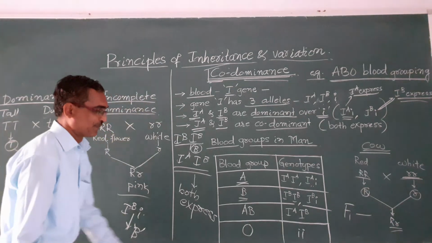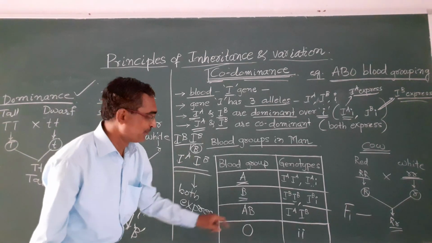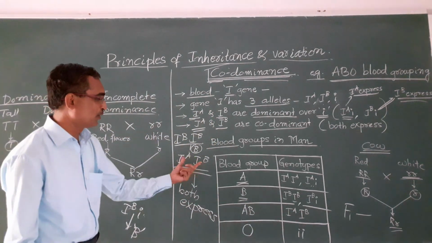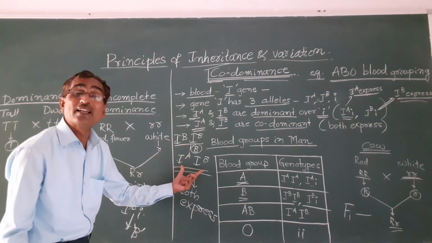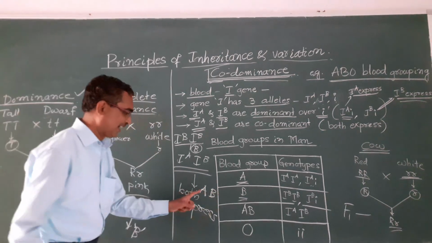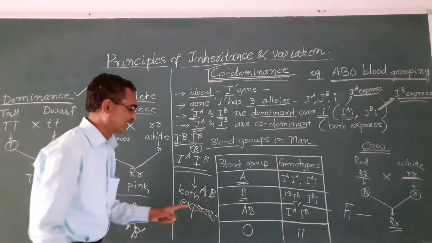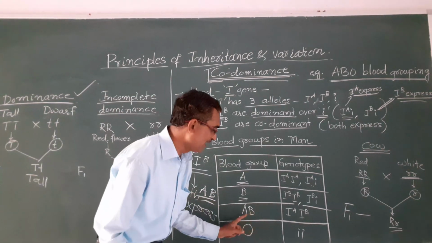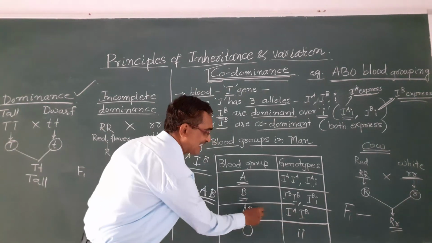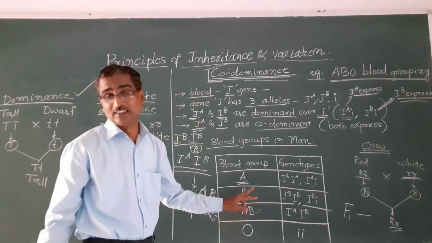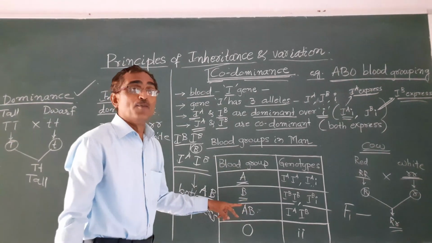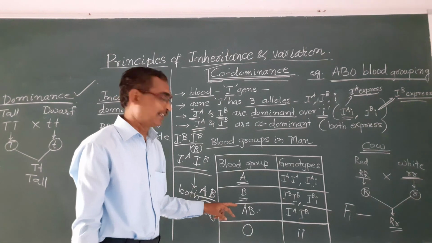Then the AB blood group: when IA and IB both are present, these both express together. That is why the blood group will be AB. A also expresses, B also expresses. So this is an example of codominance, where both the characters express themselves.